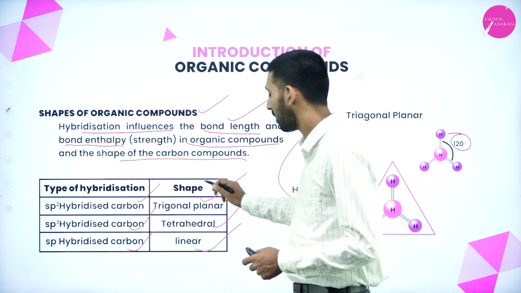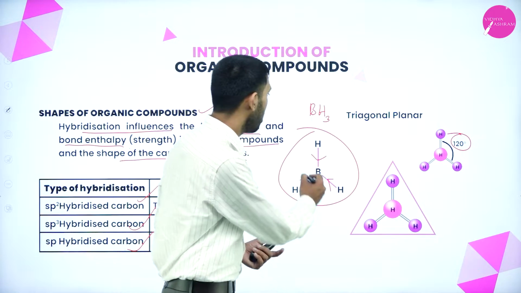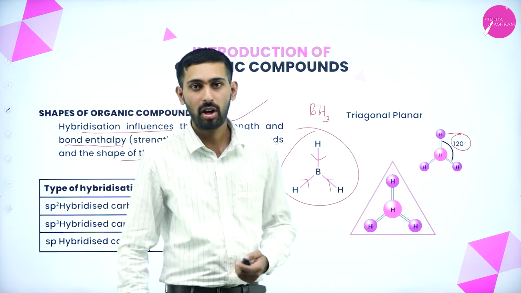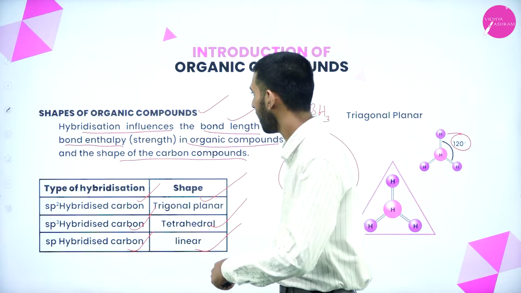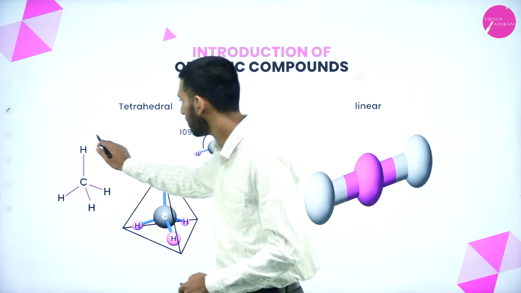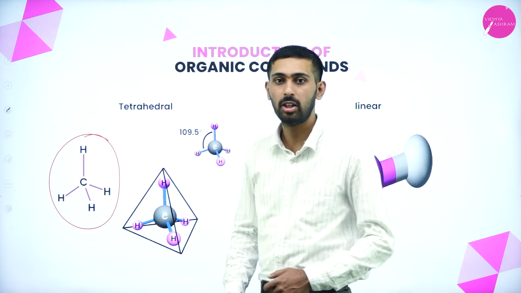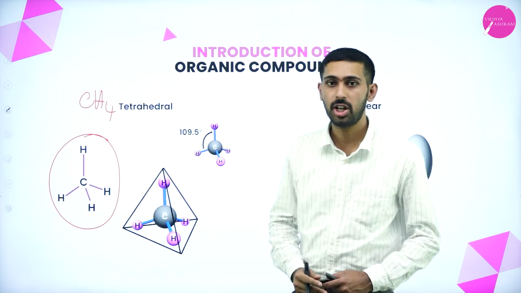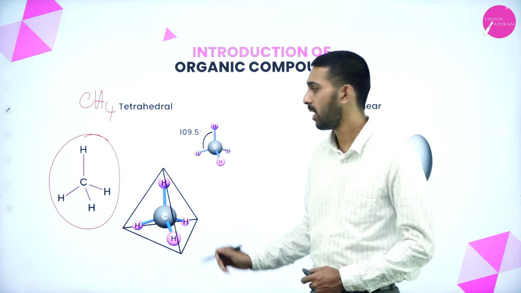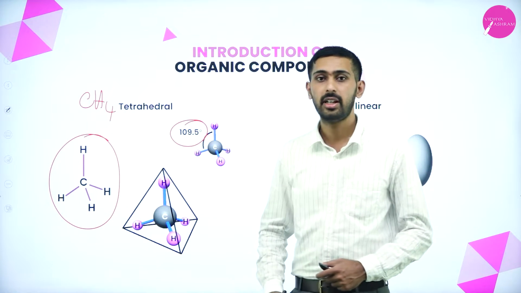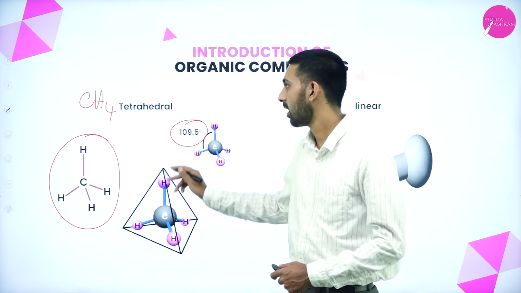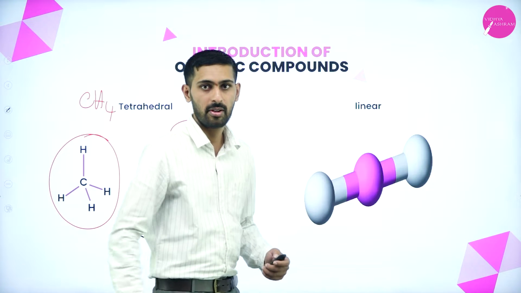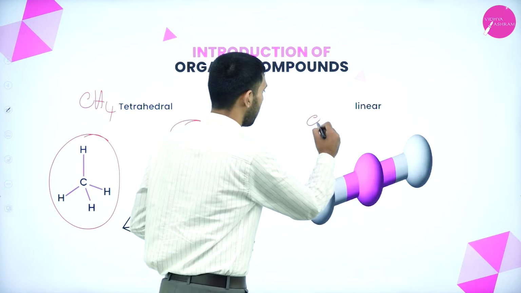Now we studied the trigonal planar. The example I have given is boron hydride, and its bond angle is 120 degrees. If we are going to study the tetrahedral, let us take methane. Its molecular formula is CH4 and its shape is tetrahedral. What is the bond angle? 109.5 degrees. Okay, this is the bond angle for tetrahedral molecules. If we are going to study linear molecules, let us take carbon dioxide.